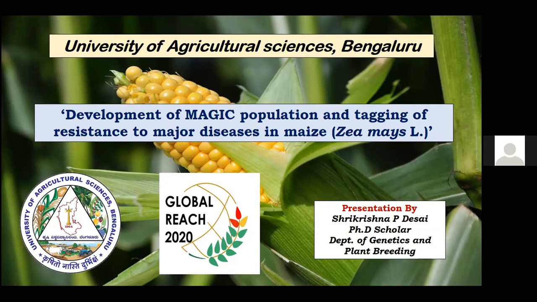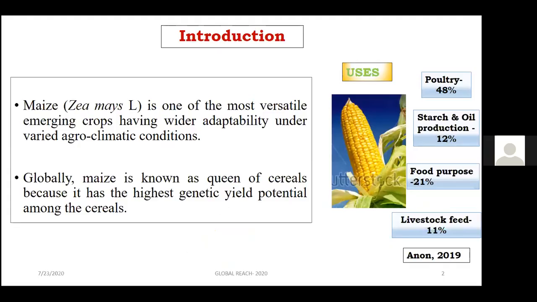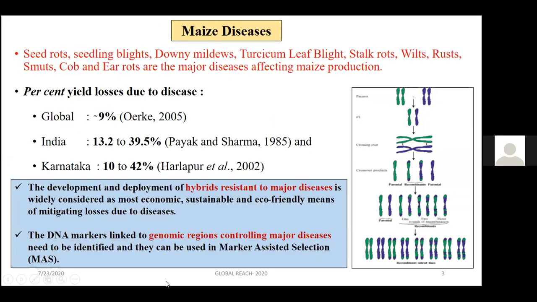I'm working on development of a MAGIC population and tagging of resistance to major diseases in maize for my PhD work. As we all know, maize is one of the most versatile emerging crops, having wide adaptability, and globally maize is known as the queen of cereals because it has the highest genetic yield potential among cereals.